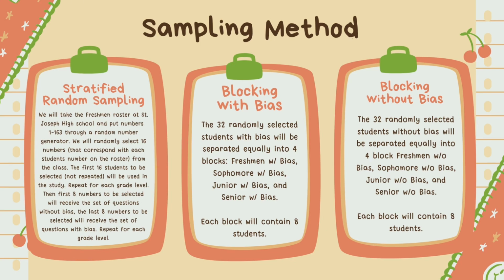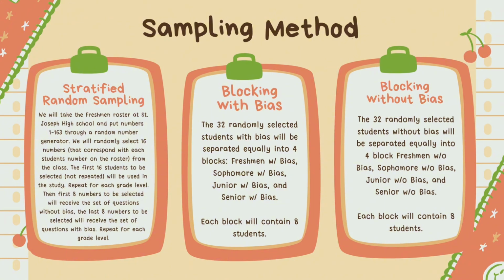And we will repeat this for each grade level. Then the first 8 numbers to be selected will receive the set of questions without bias. And then the last 8 numbers to be selected will receive the set of questions with bias. Repeat this for each grade level.